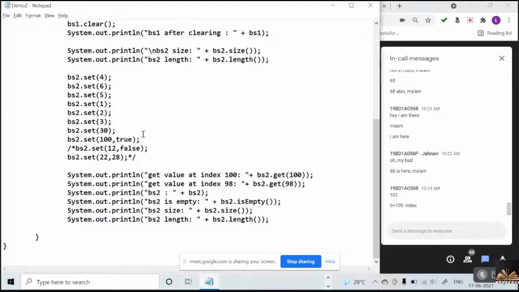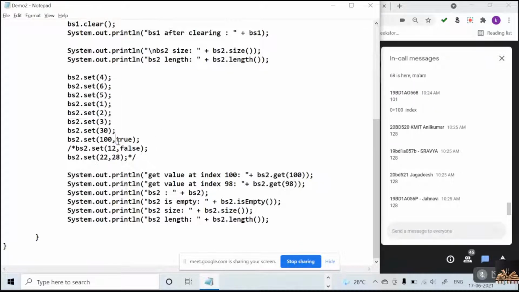So it would be doubled, because 100 exceeded the limit of 64. So what would be your size right now? 128. Exactly. Super.